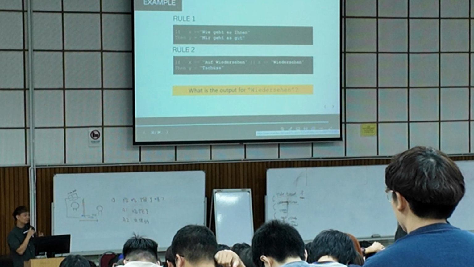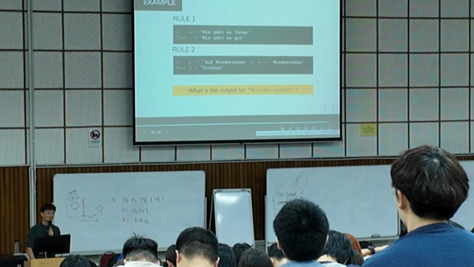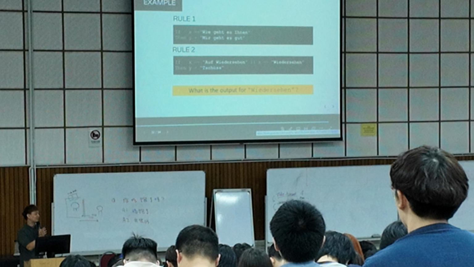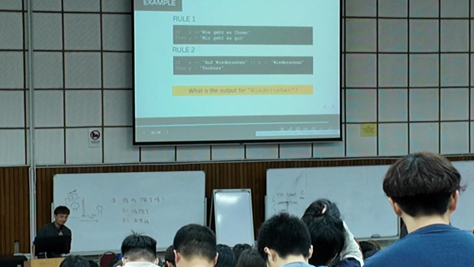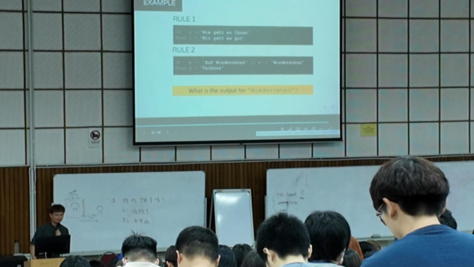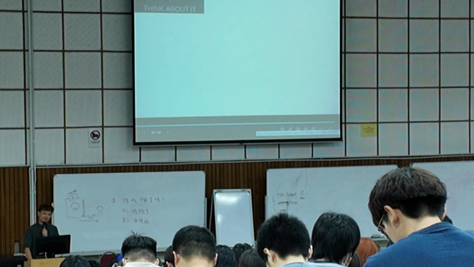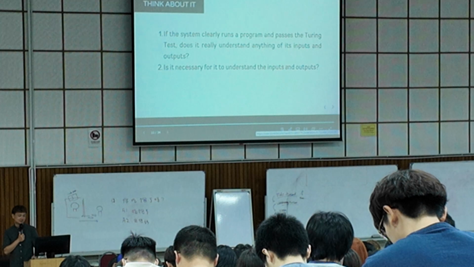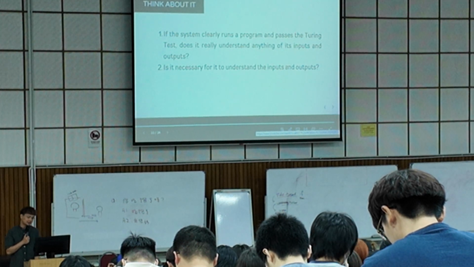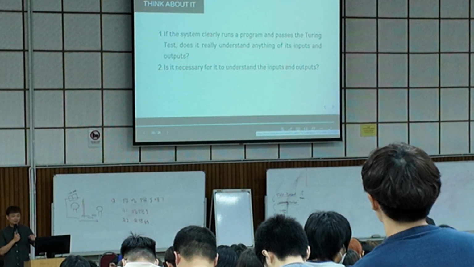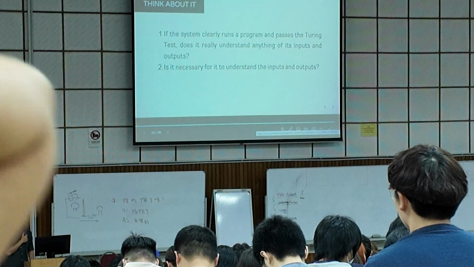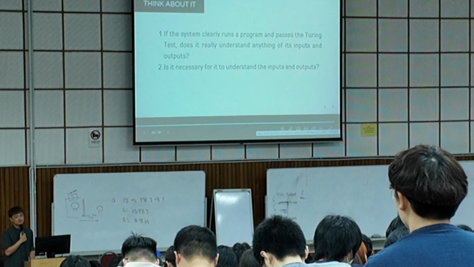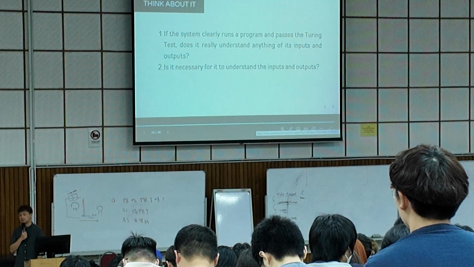I know you asked about the final exam question. Do you want this kind of question? What is the difference between the Chinese room and the Turing test? Good. So think about it. If a system can run the program and pass the Turing test, does it really understand? And second question, is it necessary for a machine to understand the input and the output?